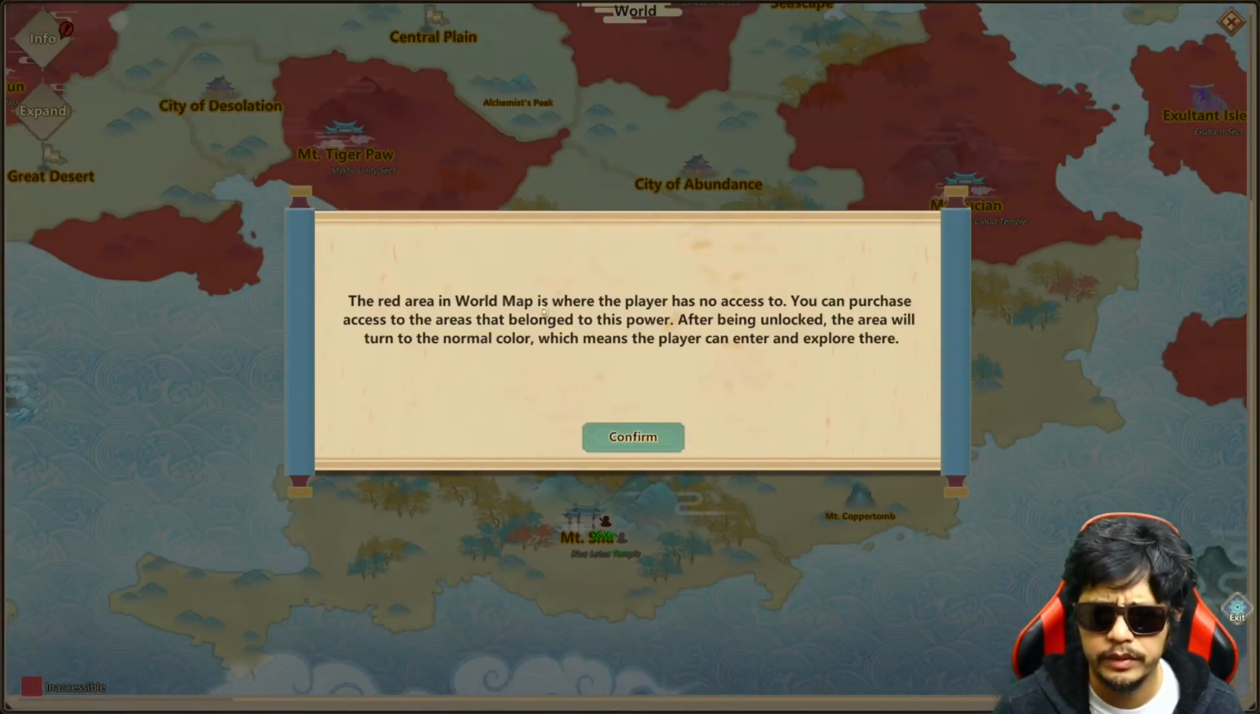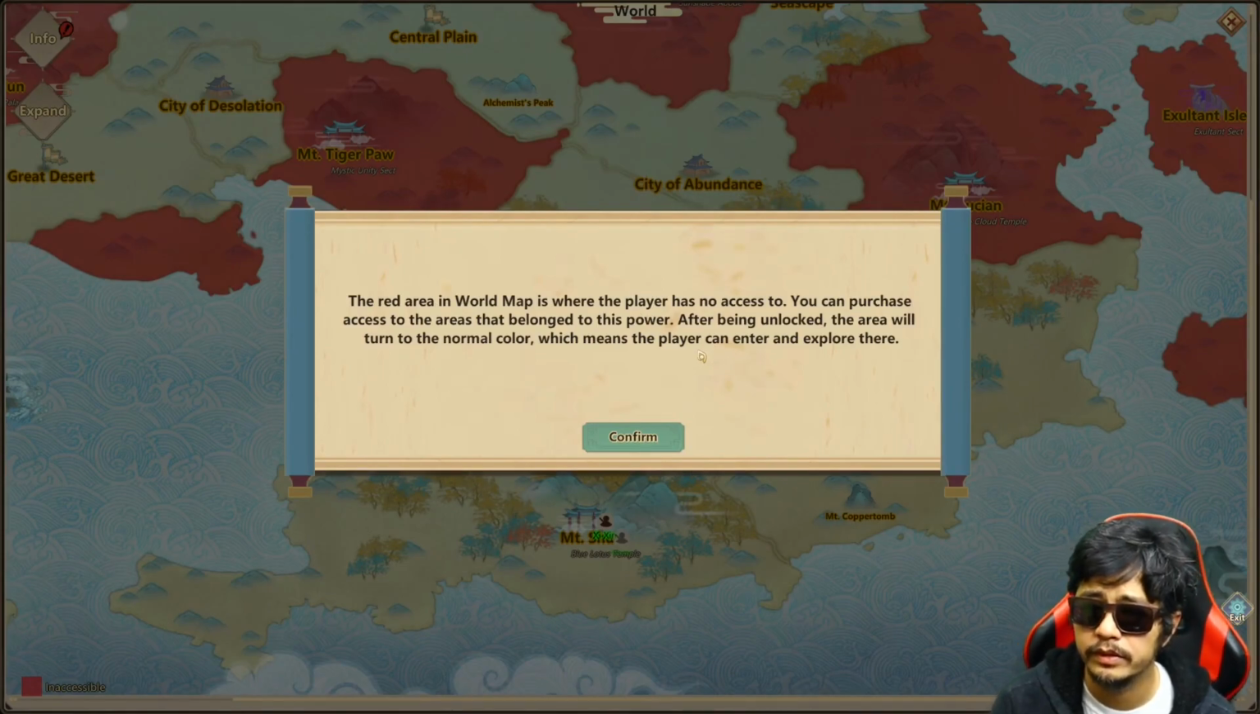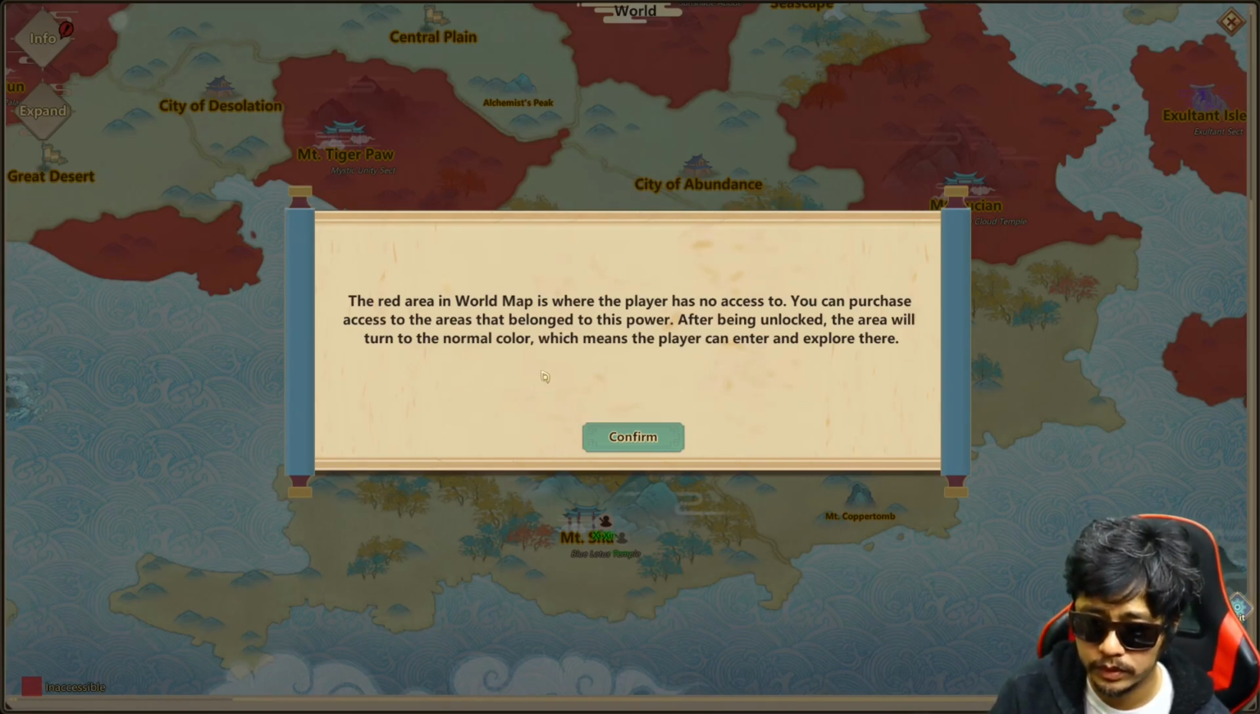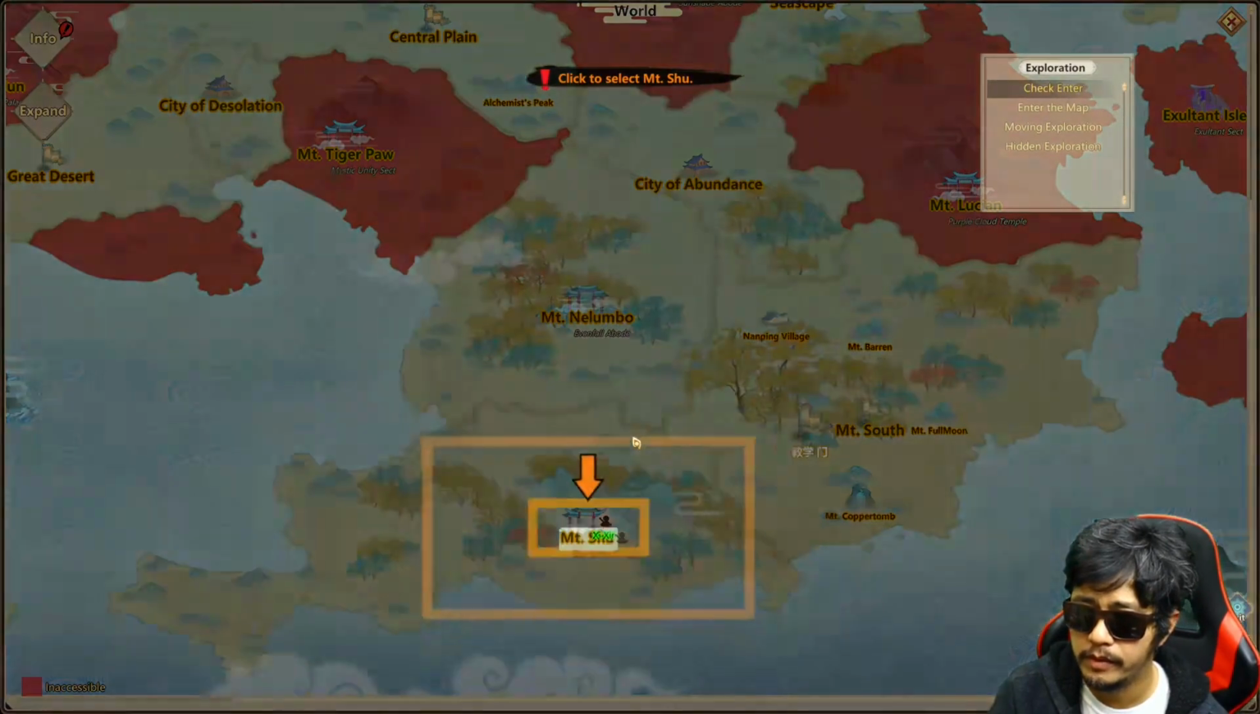The red area in the world map is where the player has no access. You can't purchase access to the area that belongs to this power. After being unlocked, the area will turn to the normal color, which means the player can enter and explore there. Okay.